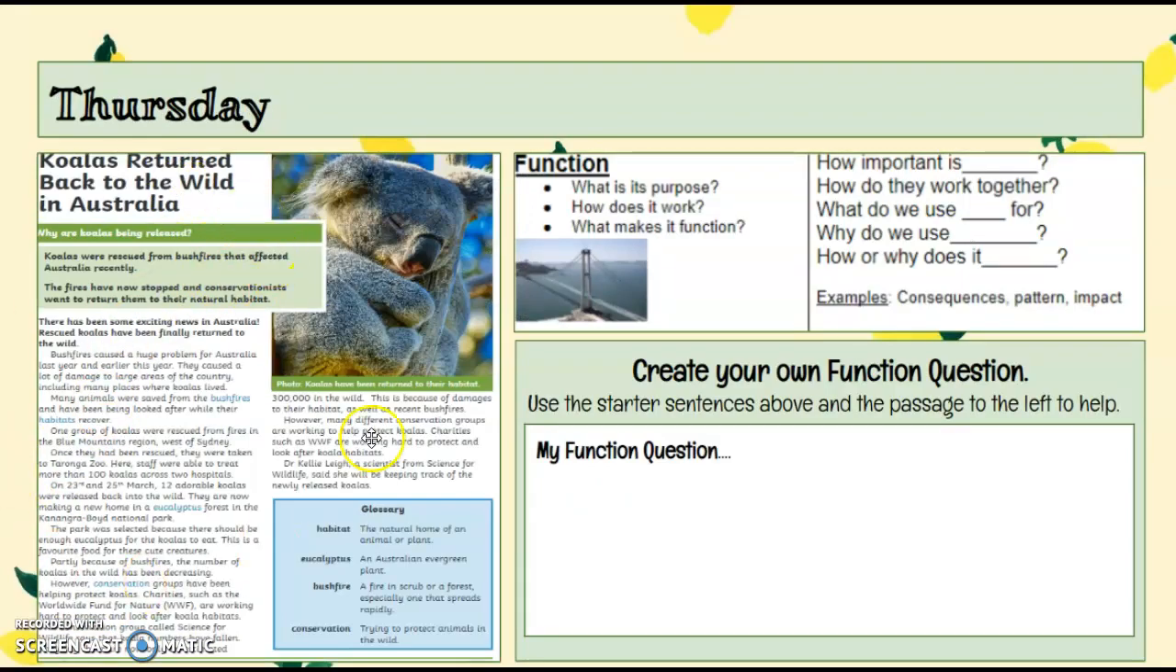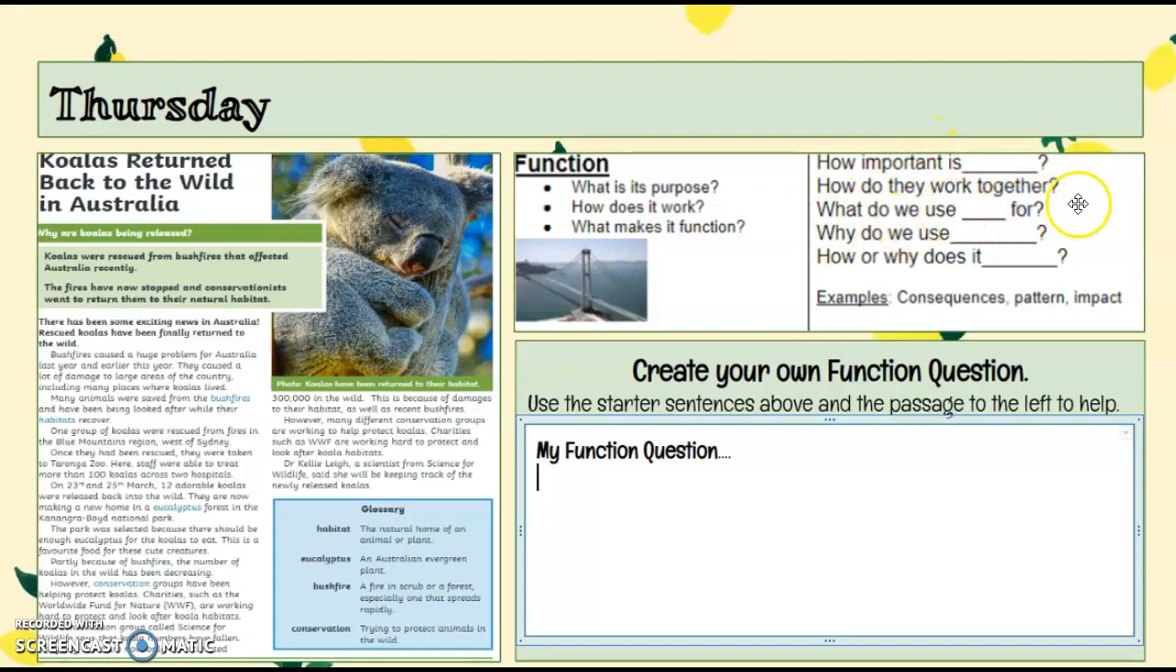On Thursday, here is the article that you listened to. Remember, a function is the purpose, how something works, or what makes it function. So you may want to use one of the following sentence starters to help you in creating your own function question below. How important is blank? How do they work together?